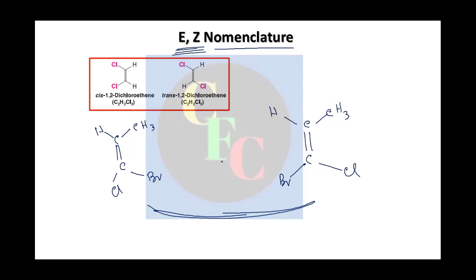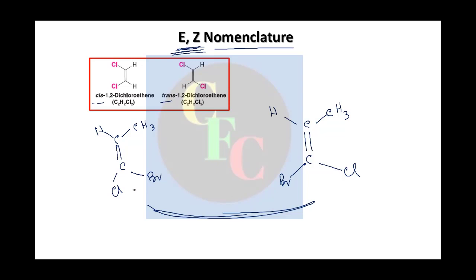But now, how will you assign cis and trans? You do not have the same kind of substituents, so for more general purposes, cis and trans sometimes fails. You cannot assign unambiguously what is cis and what is trans. So for that purpose, you have the E and Z nomenclature.